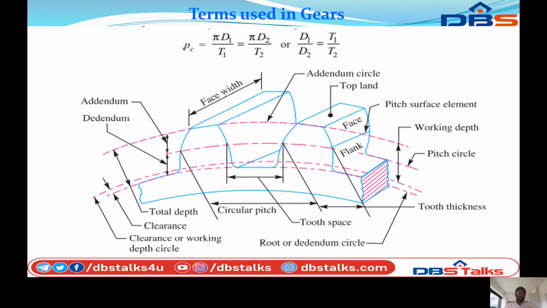This is the face width. The face width is the width of the gear teeth, the width of the gear. The top dotted line indicates the addendum circle. So these lines indicate the addendum circle and the dedendum circle.